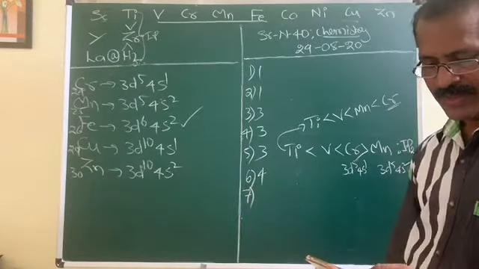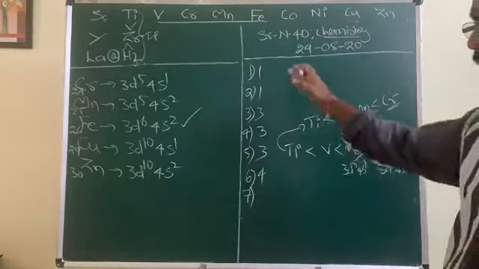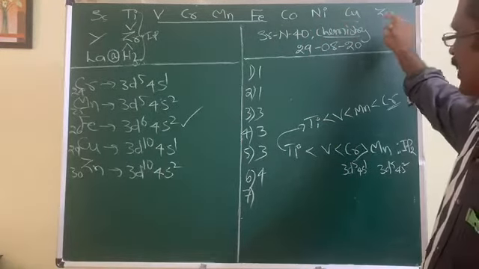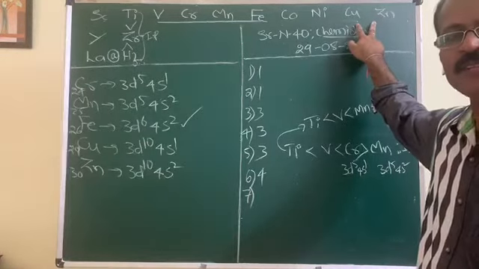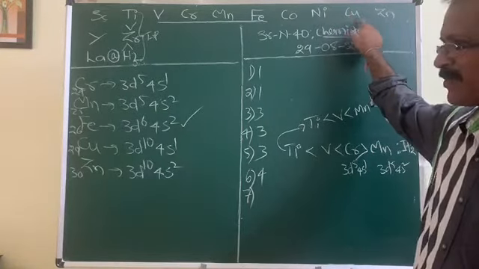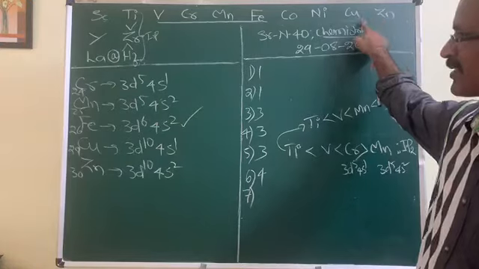Next, in the 3D series, IP2 is highest for... Again, from left to right, ionization potential increases. So elements with higher ionization potential should be at the extreme right side of the given series. Now the element will be among these. It's about IP2. Look at their configurations, copper and zinc.